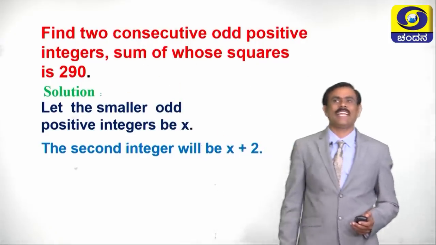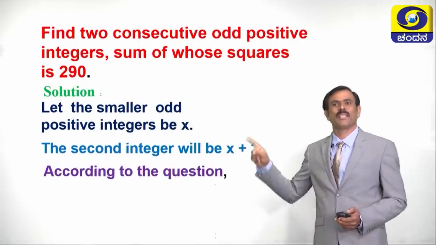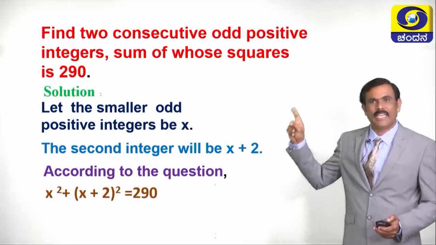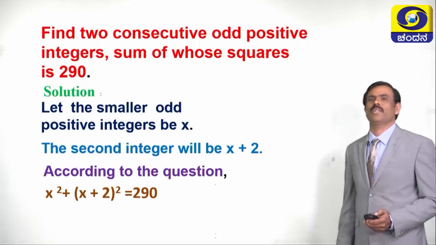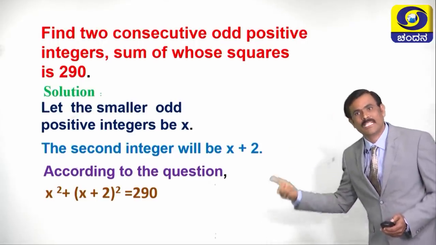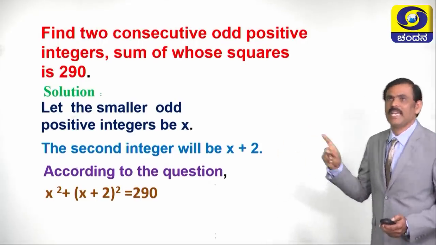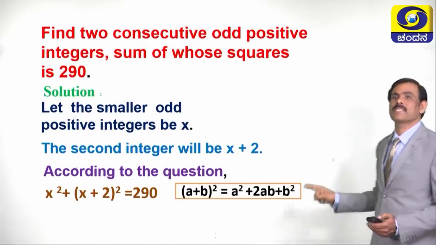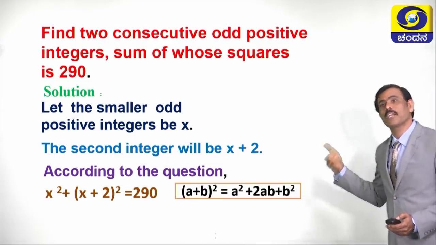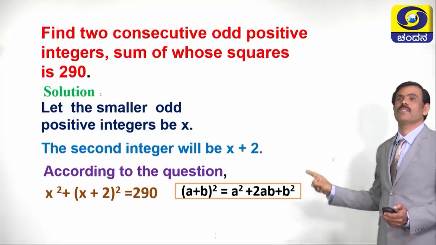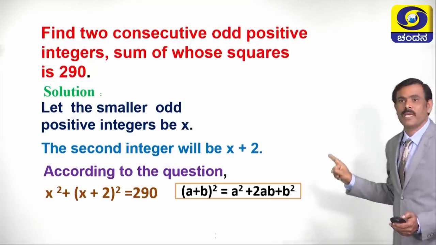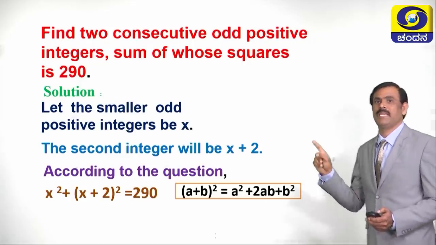Now, let us write in equation form. According to the question, x square plus x plus 2 whole square is equal to 290. Now, x plus 2 whole square we can expand by using a plus b whole square formula. What is a plus b whole square formula? A plus b whole square is equal to a square plus 2ab plus b square.